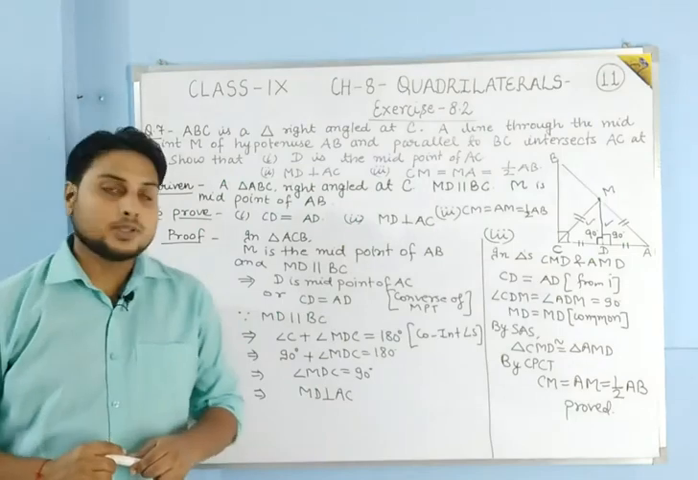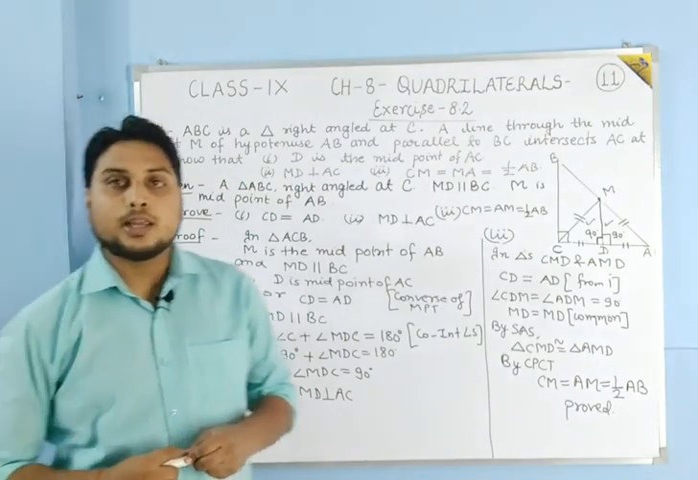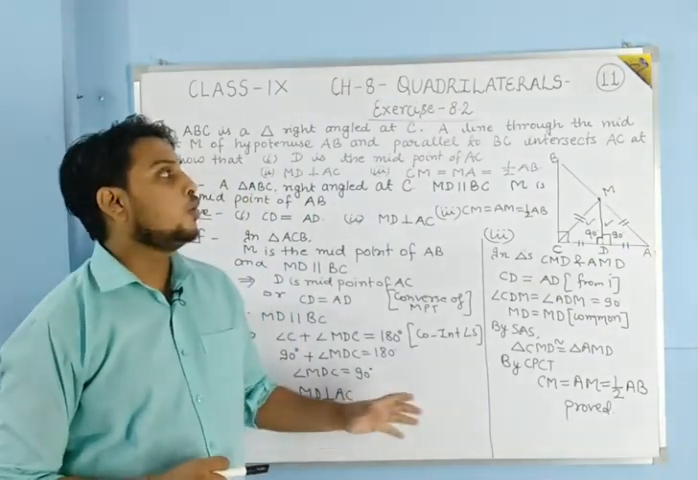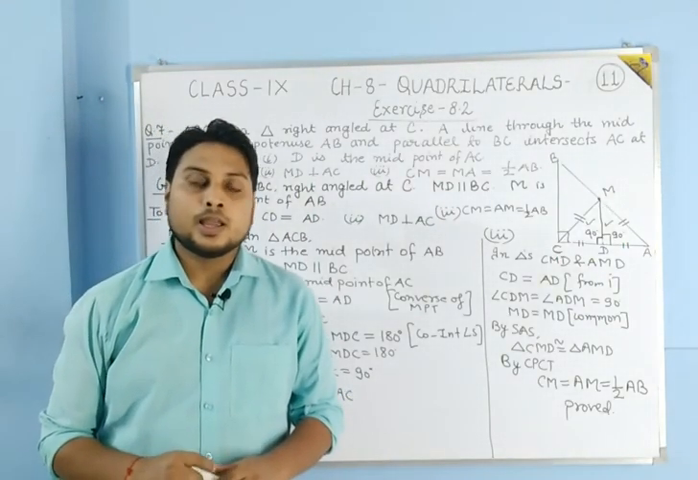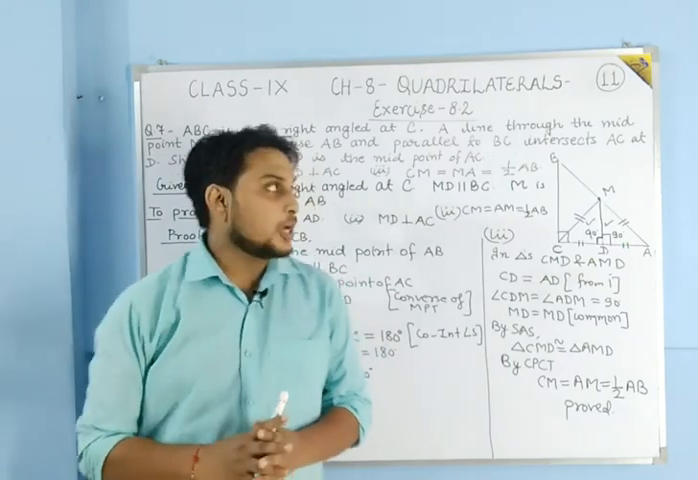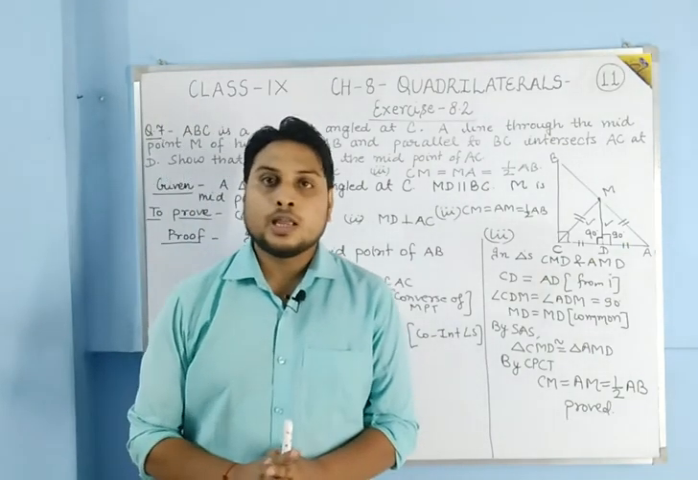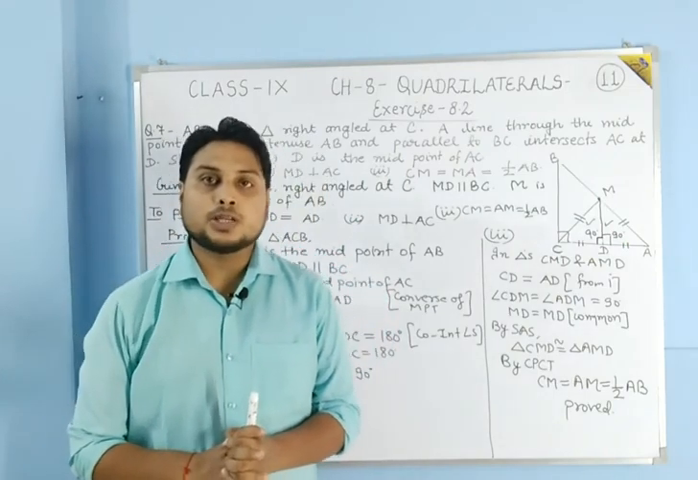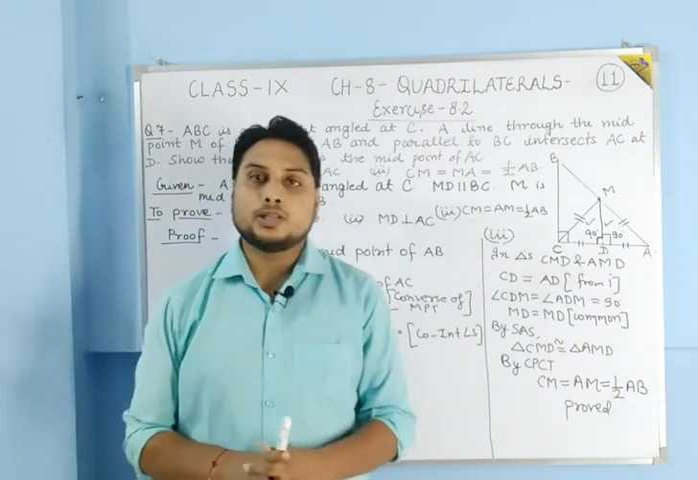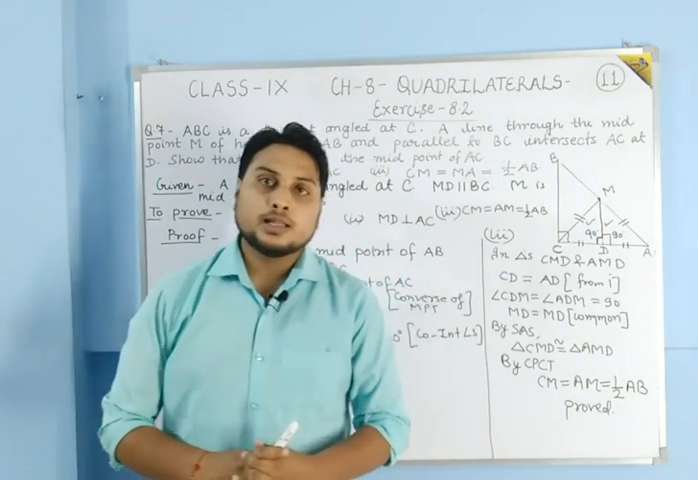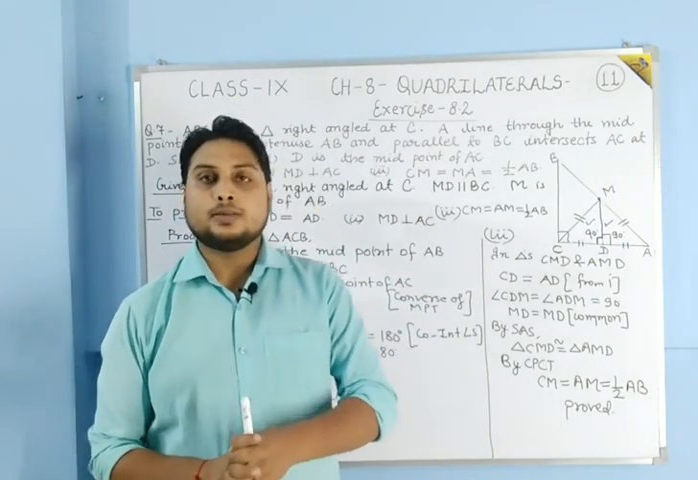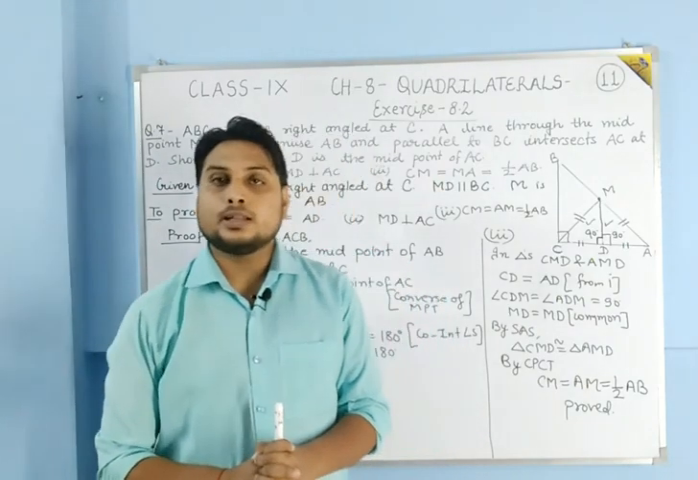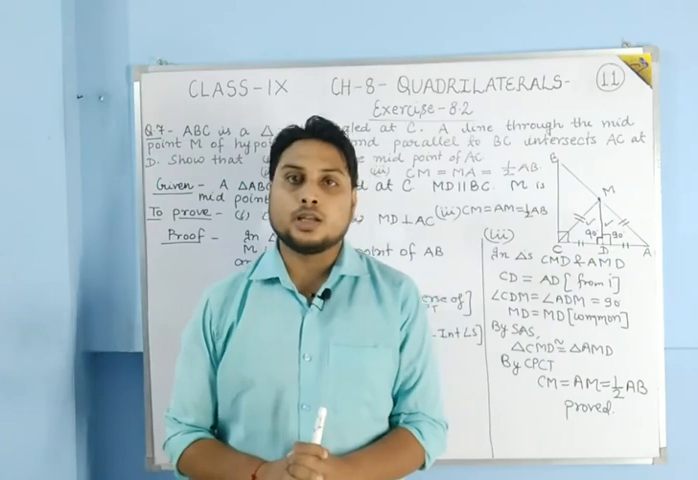Also students, this was the last question of exercise 8.2. So now we have solved the whole chapter, and the chapter Quadrilaterals is finished now. In the next part we will see which chapter we are going to start. I think chapter 9 is now removed from the CBSE syllabus of class 9, so I think we will start the chapter Circles in the next part.